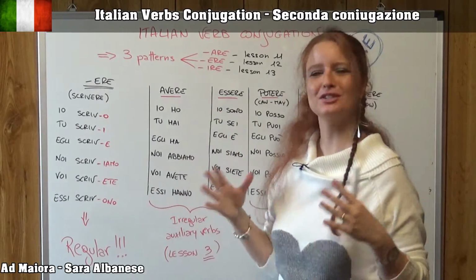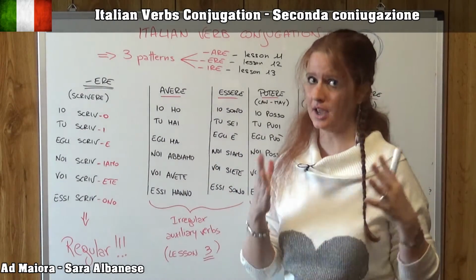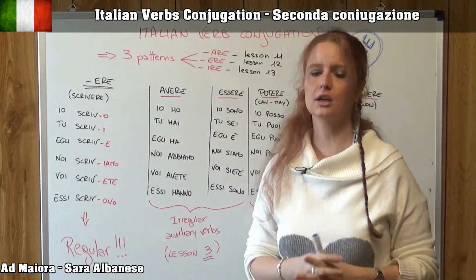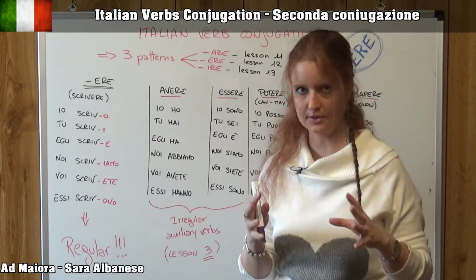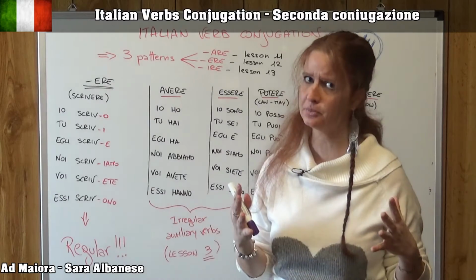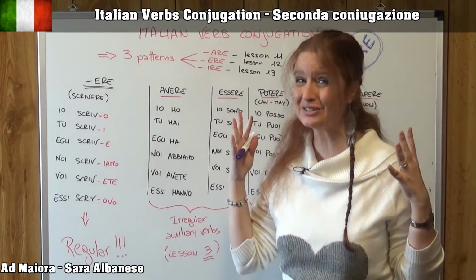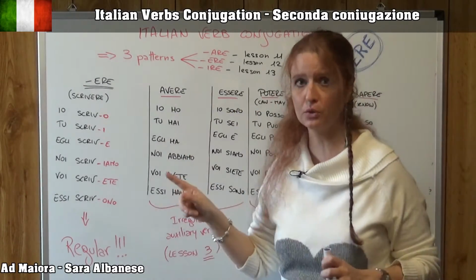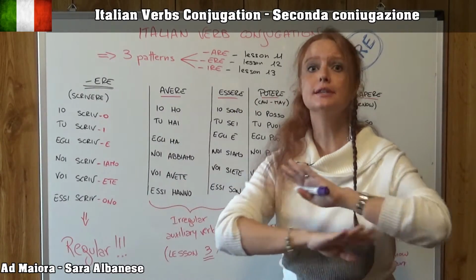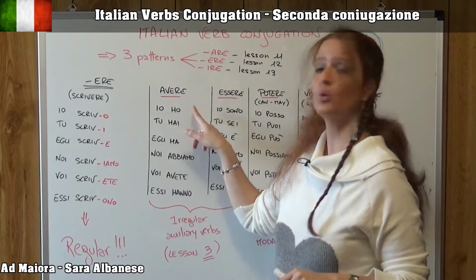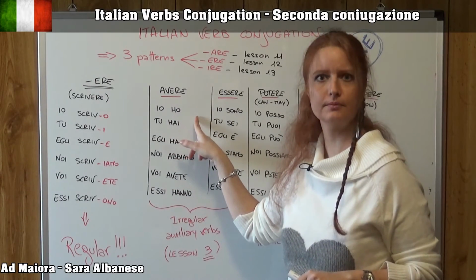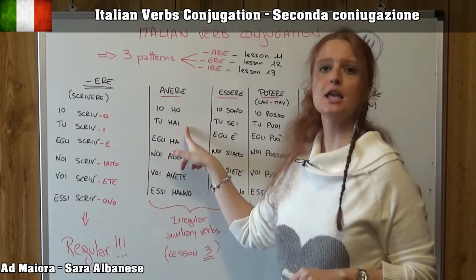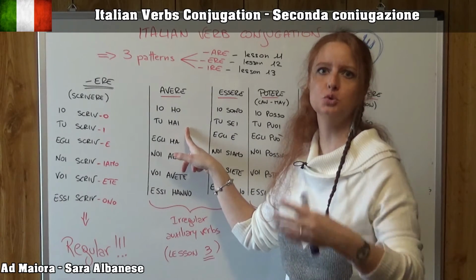There are situations in which the H is pronounced and it has a very strong effect on the pronunciation. But in this case, we don't pronounce the H, but it is very important that you remember to put it, because if you don't, the word changes completely. O without H means or. I without H means to the.